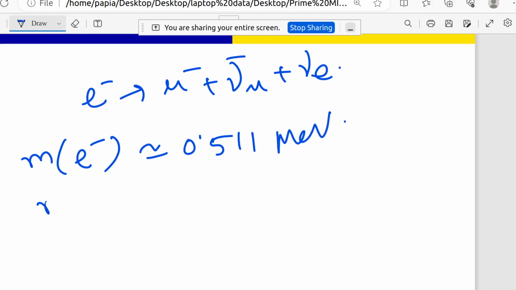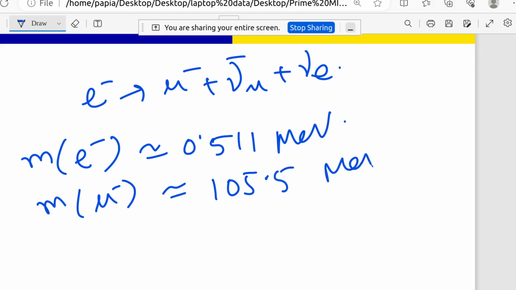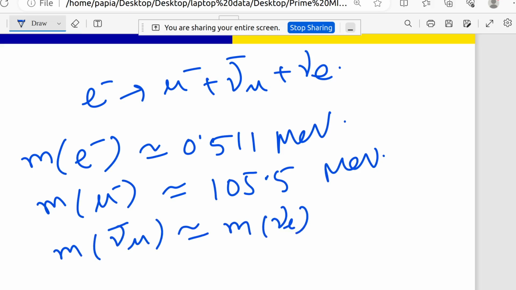MeV. Now coming to the mass of mu minus, it is nearly 105.5 MeV. And also you can see that nu mu bar and nu e are very small mass particles. In the standard model we have seen that neutrinos are massless particles, but in recent experiments we have seen that neutrinos can oscillate.